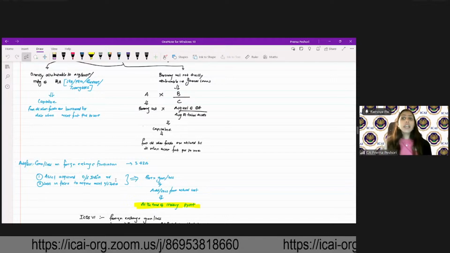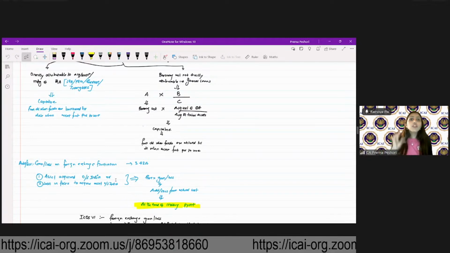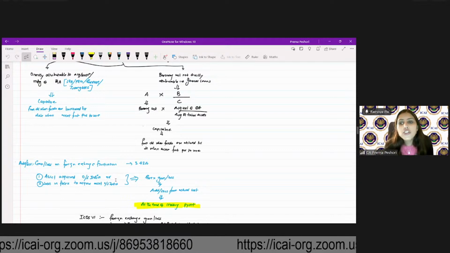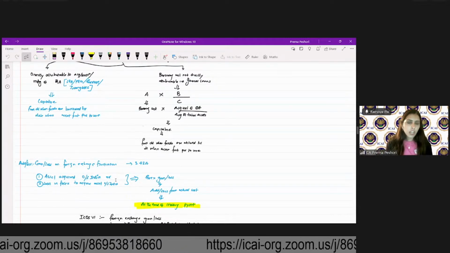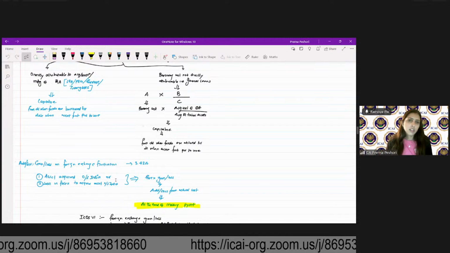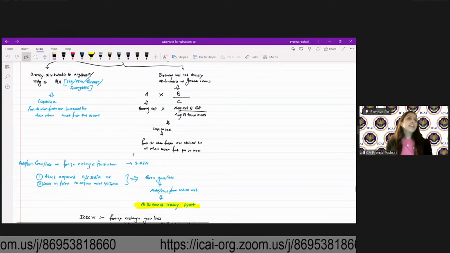Even if you are following the accrual concept, at the time of making the payment, you have to adjust the foreign exchange gain or loss. Are we clear, students? Yes or no?